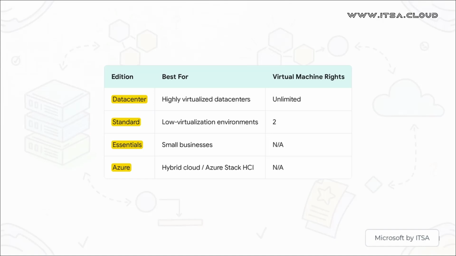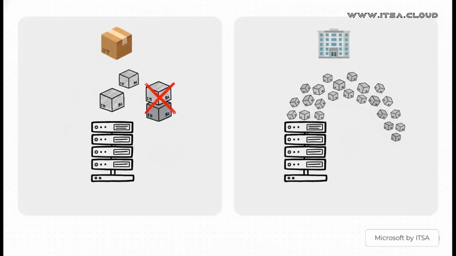But for a lot of people, the choice really boils down to one single question: how many virtual machines are you running? And this is the absolute key difference right here. With Standard Edition, when you fully license all the cores in your server, you get the right to run 2 virtual machines. 2. That's it. If you need to run a third one, you have to buy licenses for all the cores in that server all over again. But with Data Center, it's a whole different ballgame. You license the server once, and you can spin up as many VMs as your hardware can handle. Unlimited. It's a huge factor in the decision.